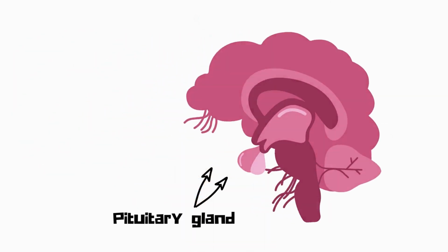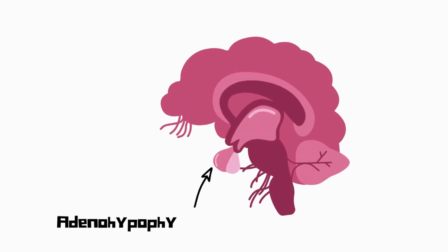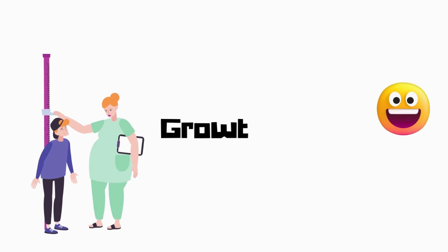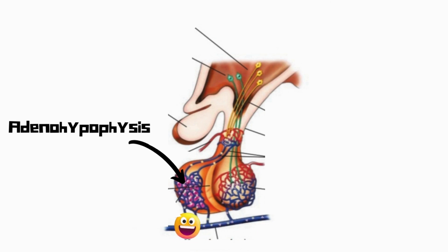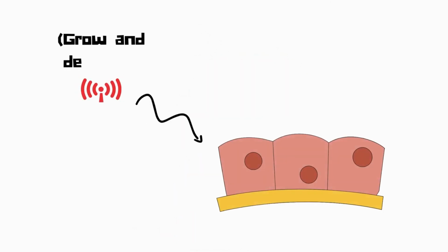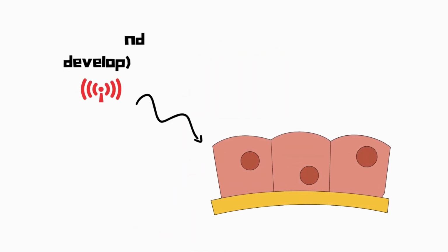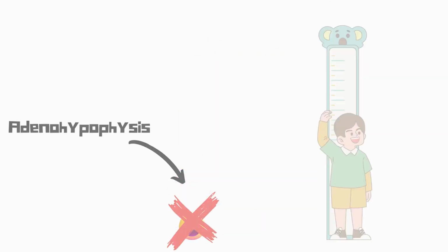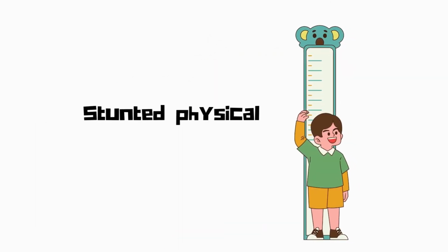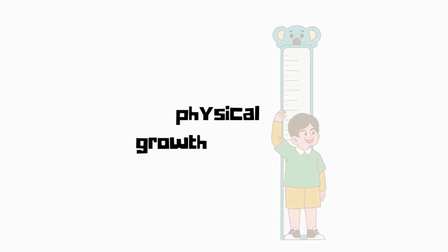The pituitary gland produces 6 hormones in the adenohypophysis region. First is growth hormone. When this hormone is produced and released by the pituitary gland, it signals the body tissue to grow and develop. If this hormone is inhibited, that is, its release is stopped since childhood, it will result in stunted physical growth.